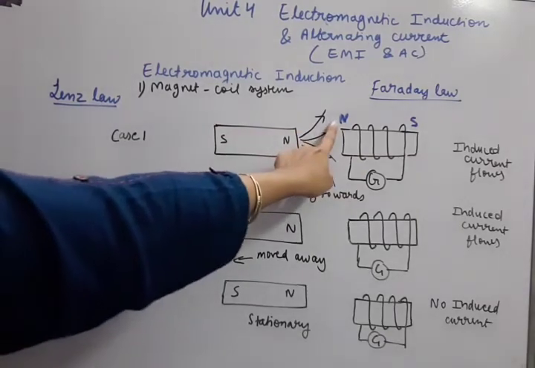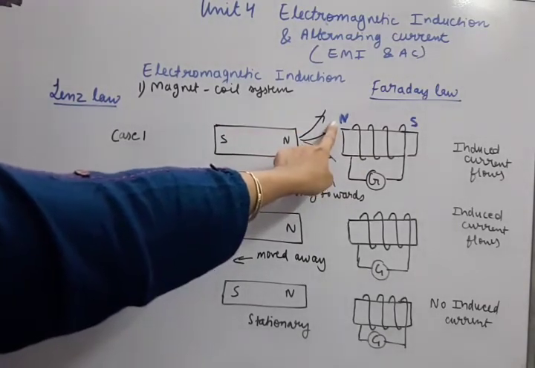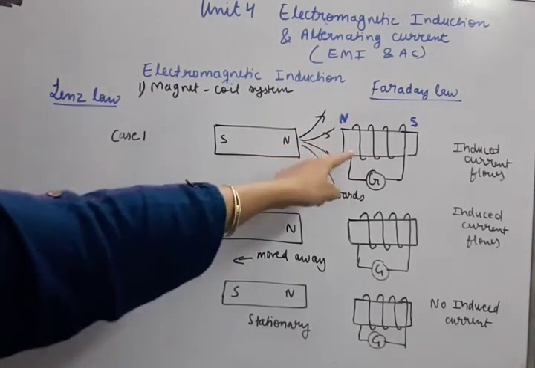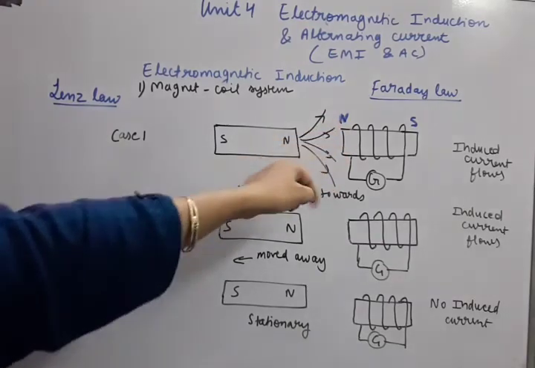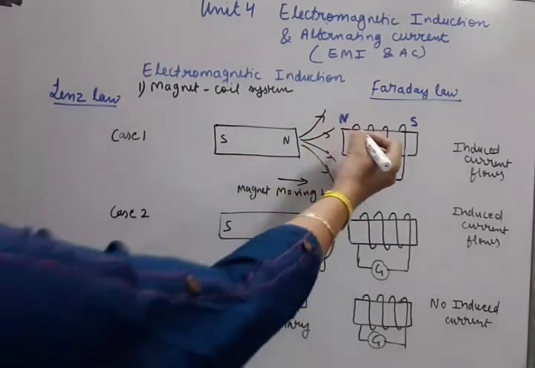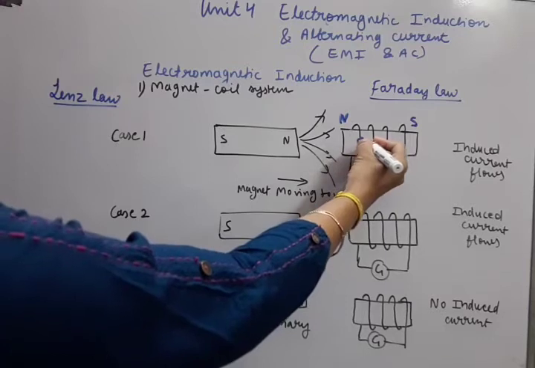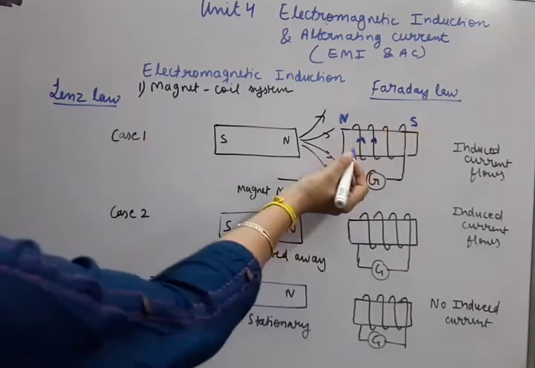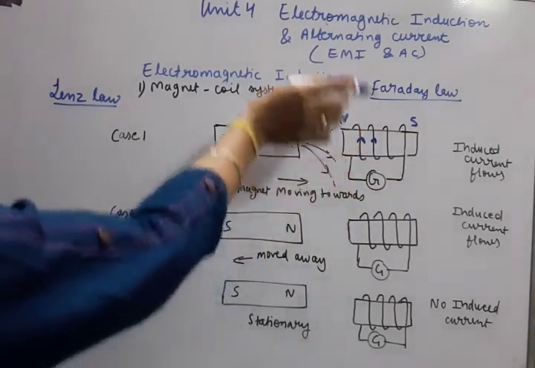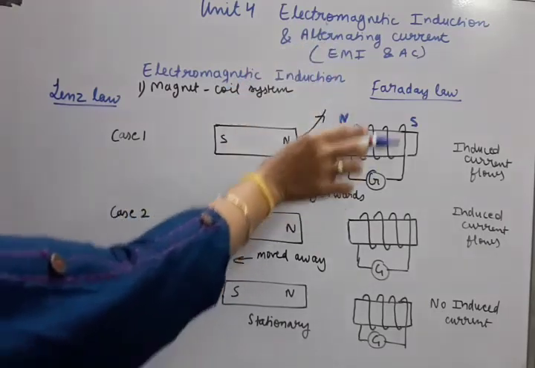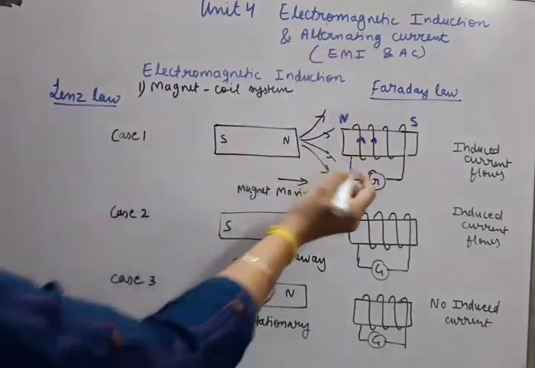When this is also the N pole of the coil. N pole of the coil means here the current should be anticlockwise. Okay, so the current should be anticlockwise. So you see, the current is anticlockwise. You can draw the diagram yourself and check it, that this is anticlockwise current.